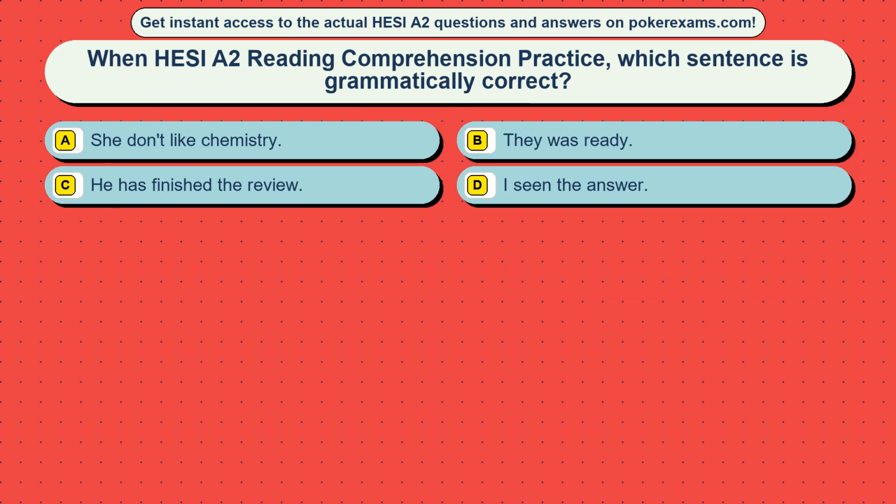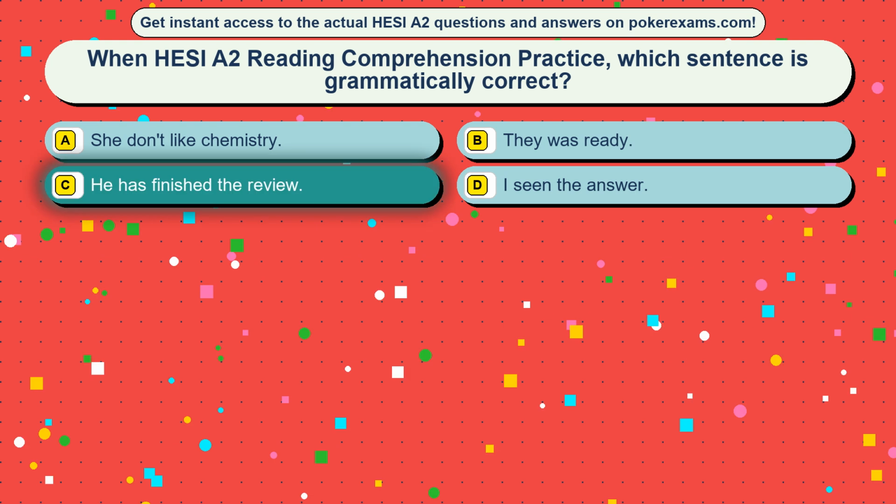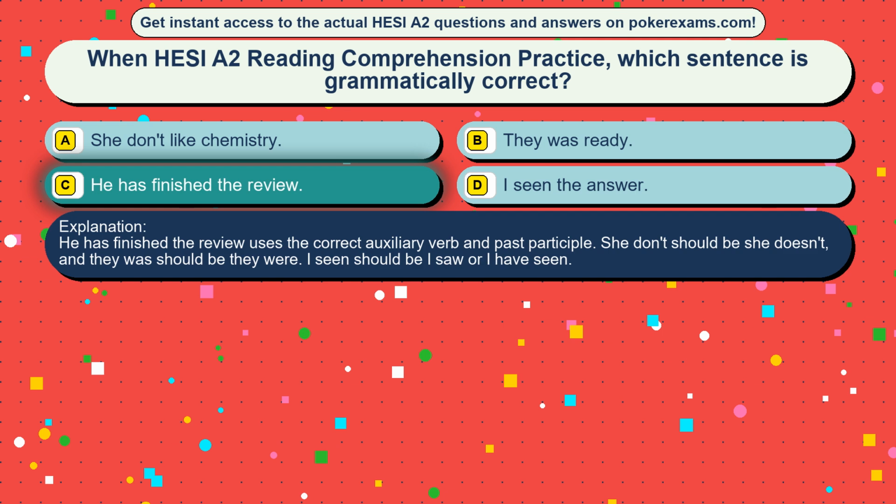Question 49. When HESI A2 reading comprehension practice, which sentence is grammatically correct? Option A, she don't like chemistry. Option B, they was ready. Option C, he has finished the review. Option D, I seen the answer. The correct answer is option C, he has finished the review. He has finished the review uses the correct auxiliary verb and past participle. She don't should be she doesn't, and they was should be they were. I seen should be I saw or I have seen.